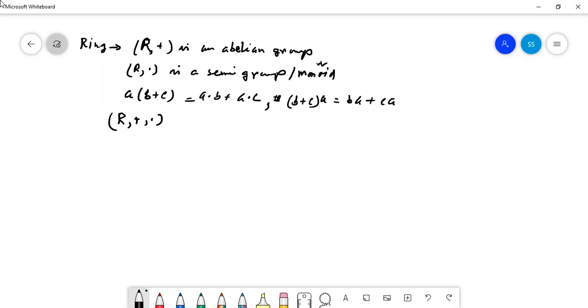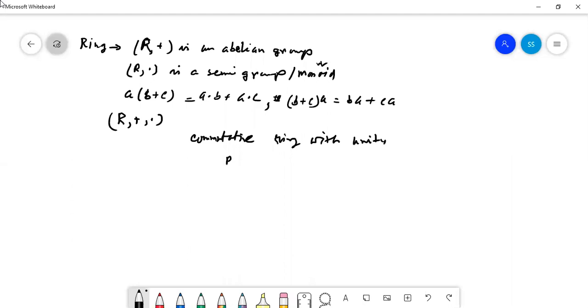After that, we take R plus dot, a commutative ring with unity.